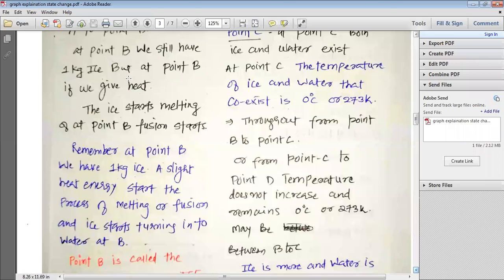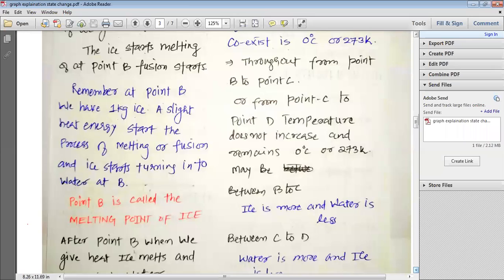Remember, at point B, we have 1 kilogram of ice. A slight heat energy starts the process of melting, of fusion, and ice starts turning into water at point number B. When we give heat at point B, ice starts melting.